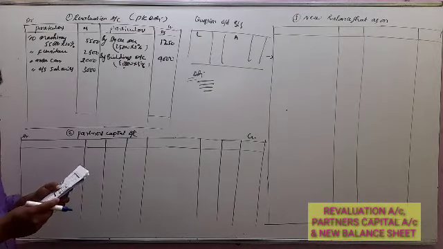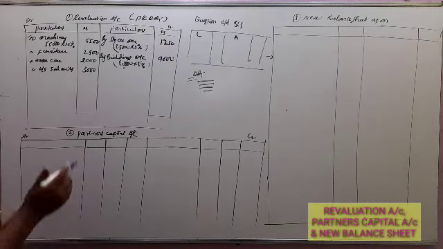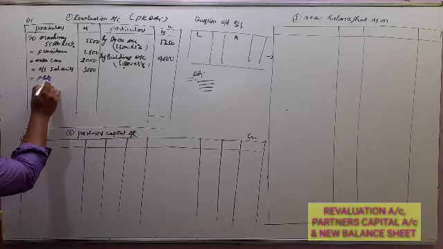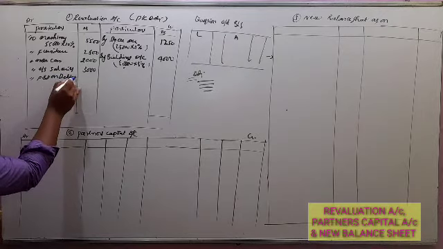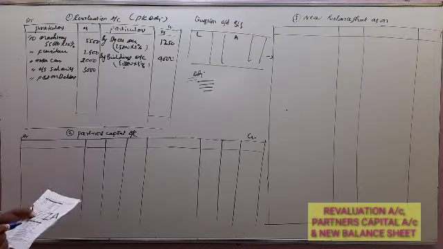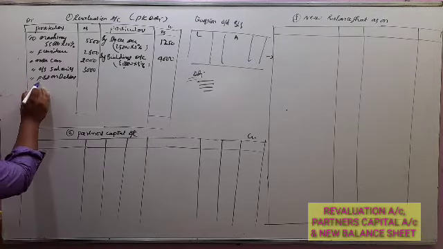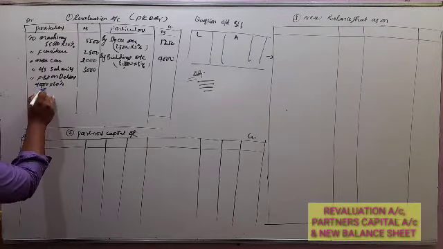So we are left with one adjustment, that is maintain provision for bad debts at 20%. So bad debts we have to calculate on the debtors amount. So maintain provision at 20%. So debtors amount 40,000. 40,000 into 20%, 8,000.